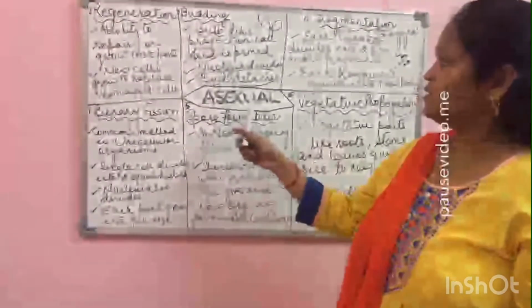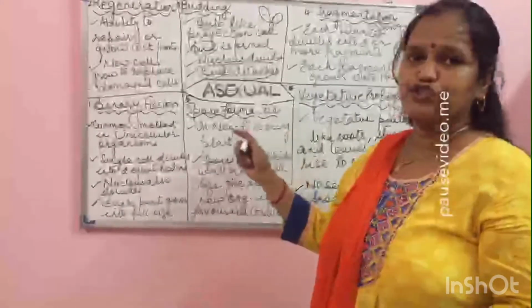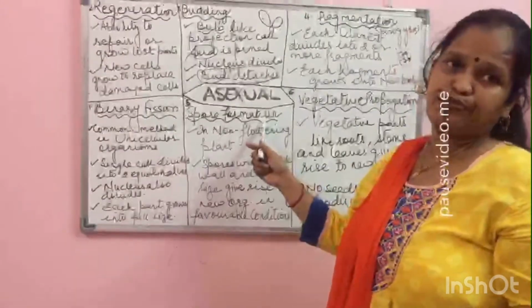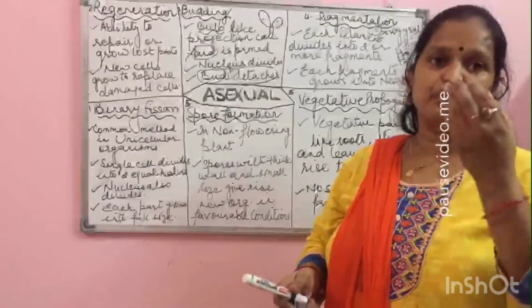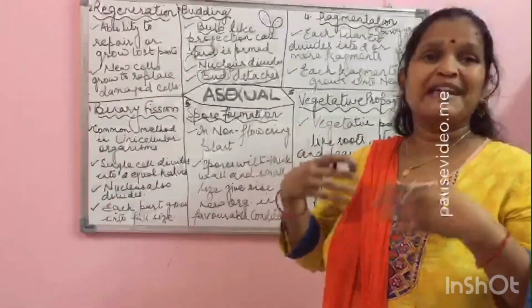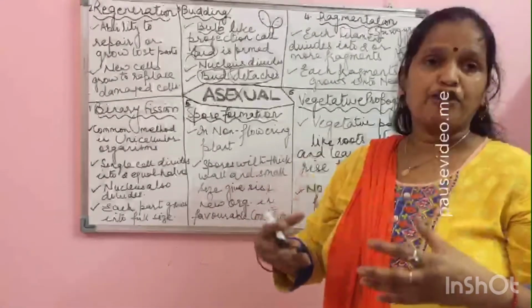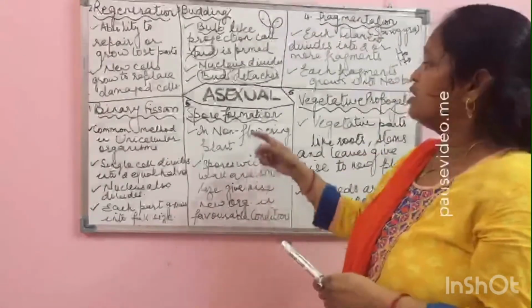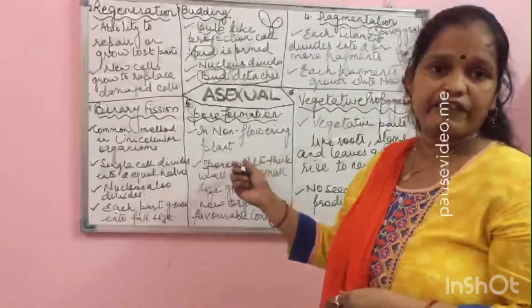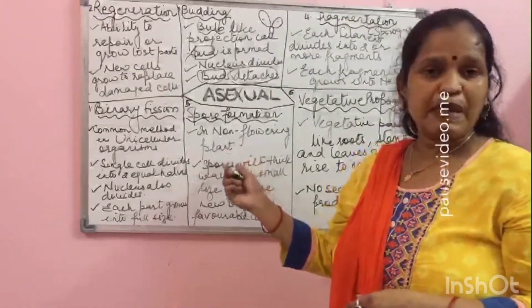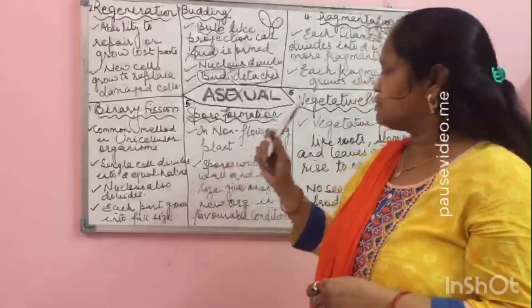Okay, the next asexual method of reproduction in plants is spore formation. As the name itself implies, this method happens with the formation of the spores. Now, this is the most common method in non-flowering plants, those plants in which seeds are not produced.